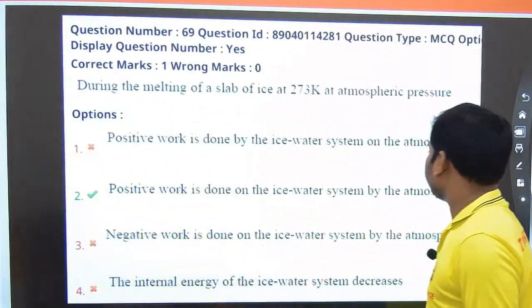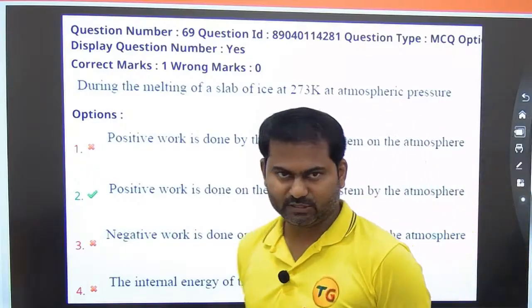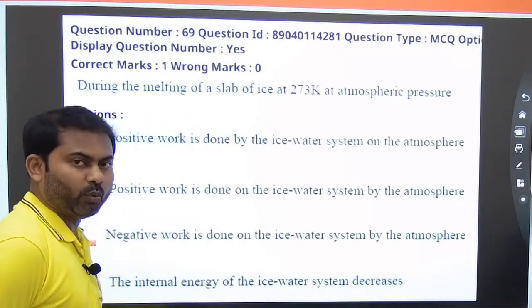Next one, see, during the melting of a slab of ice, read the question properly, at 273 Kelvin at atmospheric pressure: positive work is done by the ice water system on the atmosphere, positive work is done on the ice water system by the atmosphere, negative work is done on the ice water system by the atmosphere, internal energy of the ice water system decreases. Let us go back to understanding work done by the system.